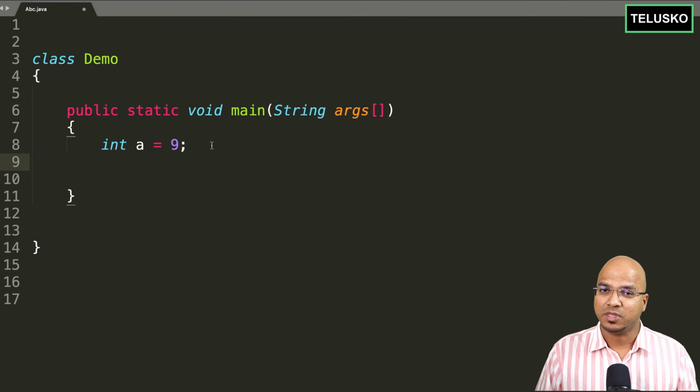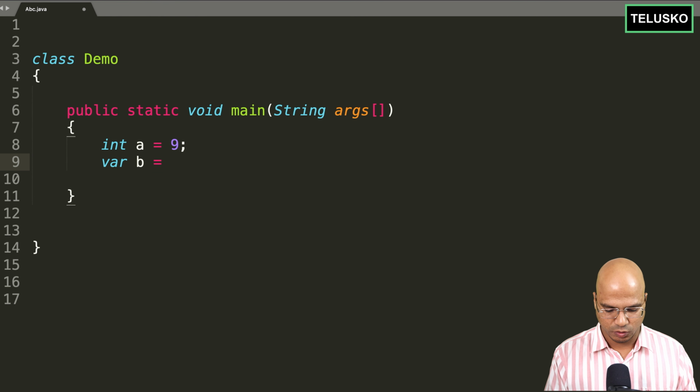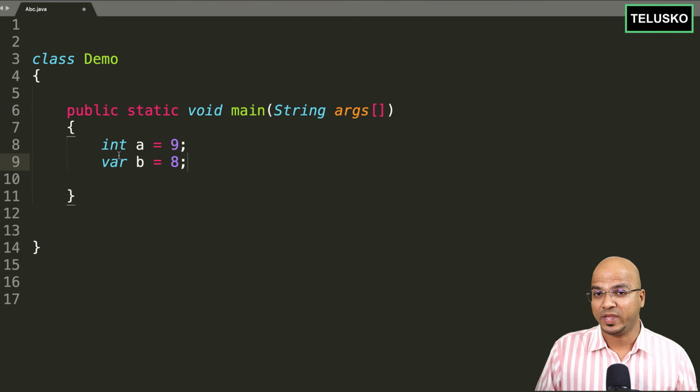We can do the same thing. We can create an integer variable with the help of the var keyword. So we can say var b is equal to 8. So you can see we got two variables, and both of these are integer type. So yes, we are used to this part because we are specifying a type of it, but this var is a new introduction to Java 10.